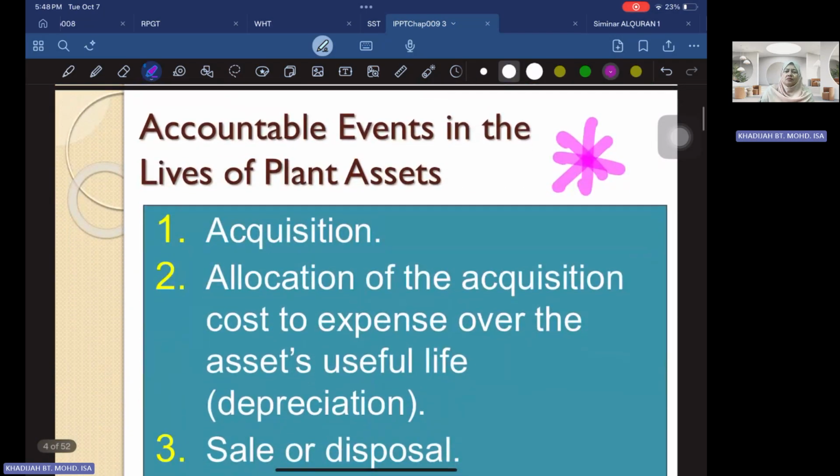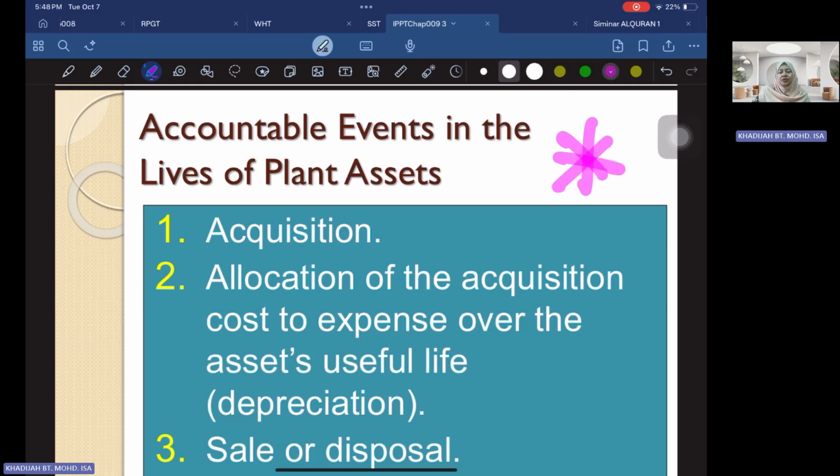The most important part under this topic is the accountable events in the life of your plant asset. In your business, you must first acquire the asset. Upon acquisition, you have to know what business transactions have taken place, and how to record the acquisition of the asset.